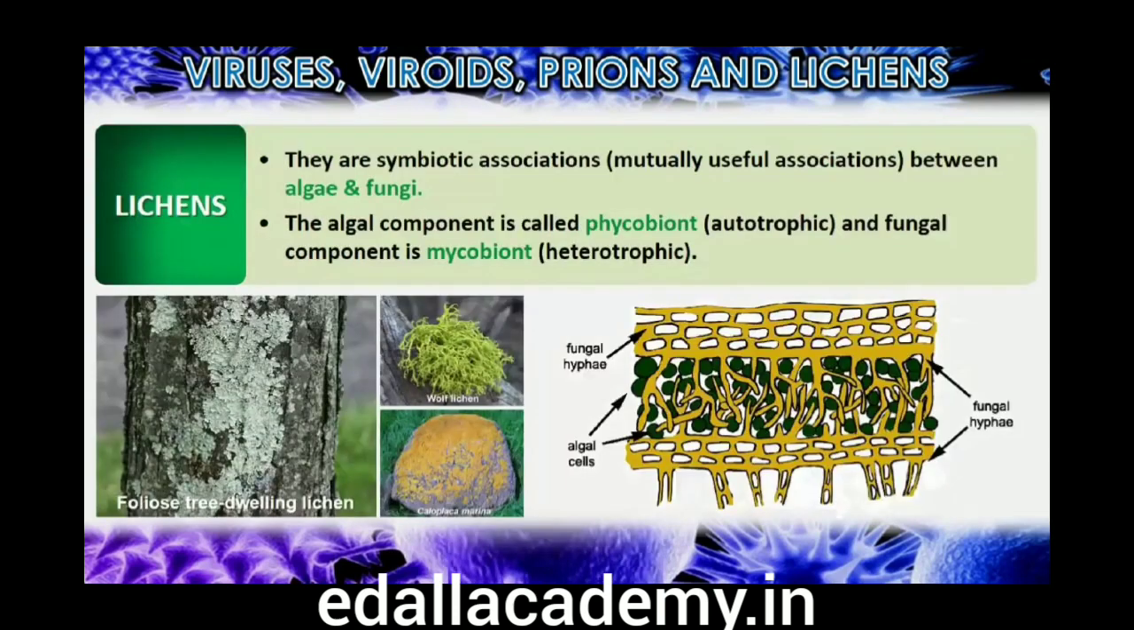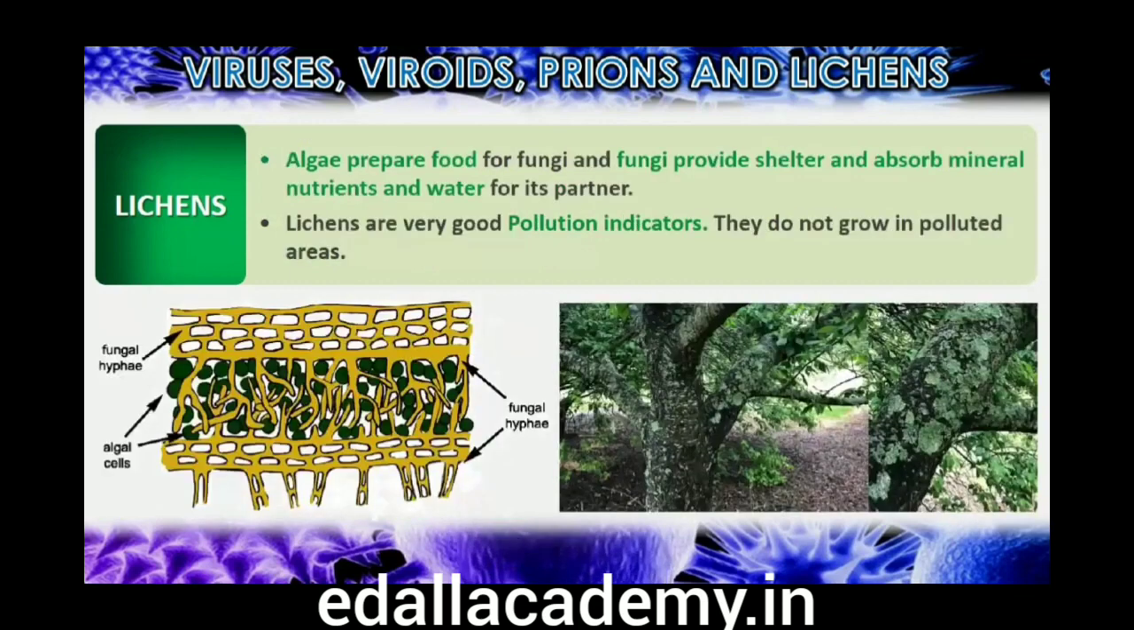Lichens. Lichens are symbiotic associations, that is, mutually useful associations, between algae and fungi. The algal component is known as phycobiont and fungal component as mycobiont, which are autotrophic and heterotrophic, respectively. Algae prepare food for fungi and fungi provide shelter and absorb mineral nutrients and water for its partner. So close is their association that if one saw a lichen in nature, one would never imagine that they had two different organisms within them.